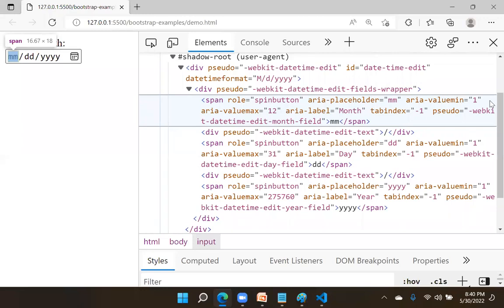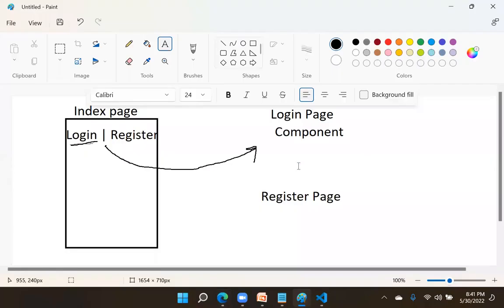Input type file will give a file browser. Input type color will give a color picker. All these are components. You have used text area. If I use text area, a scroll bar will come, and you can type multi-line text. That is a component. The point is a single page application contains everything component based. That means the page is only one. Login is a component, register is a component. Everything comes like a component.